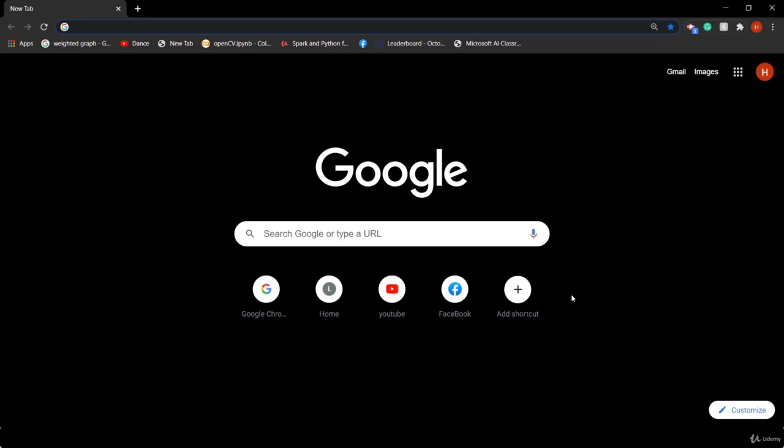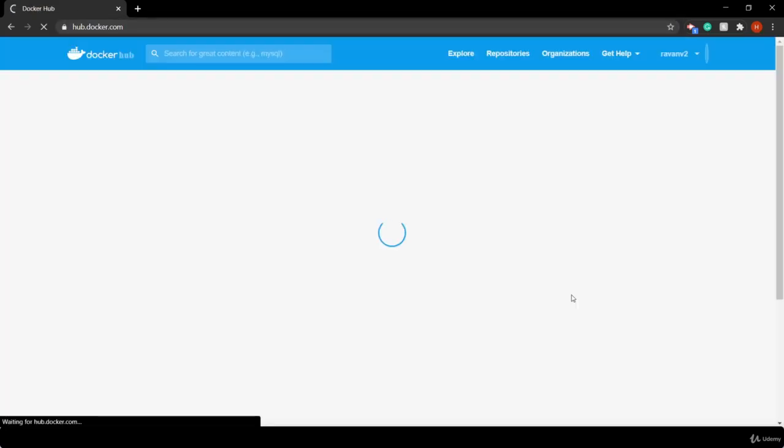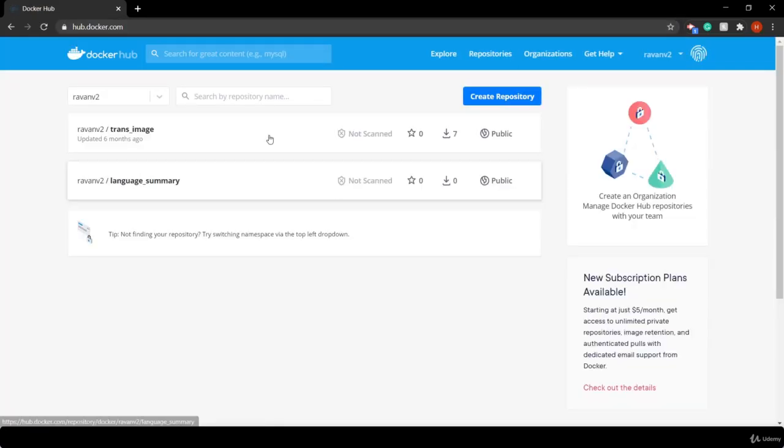For pulling the Rasa image from the Docker Hub, first we have to go to the Docker website and search Rasa.